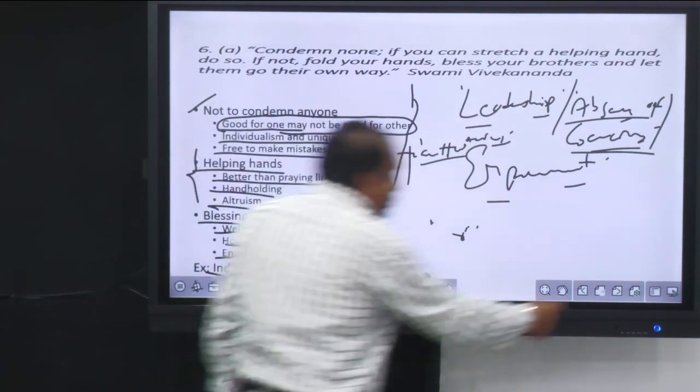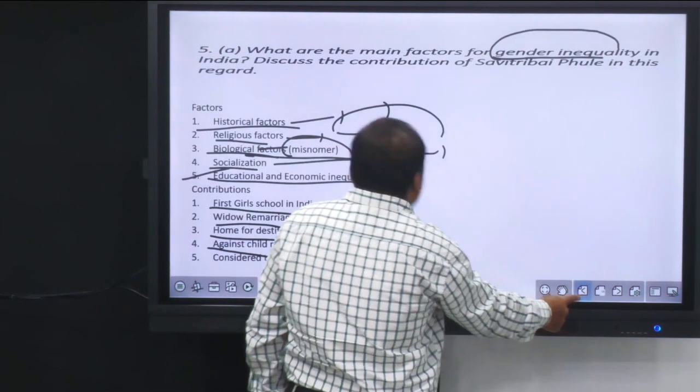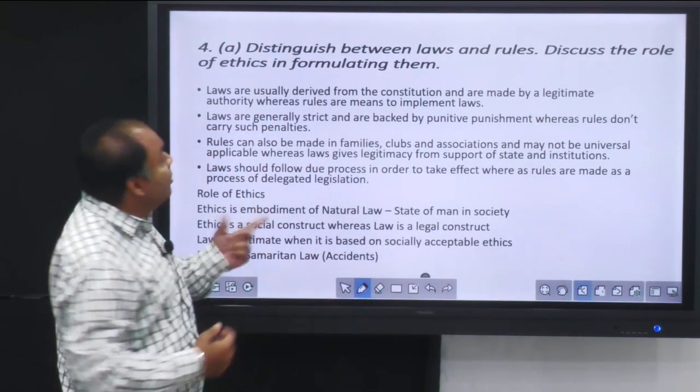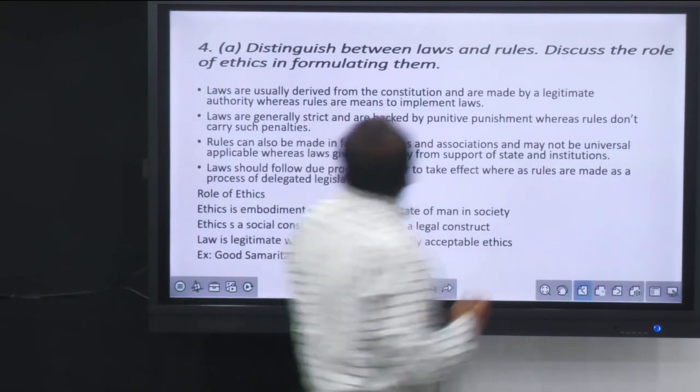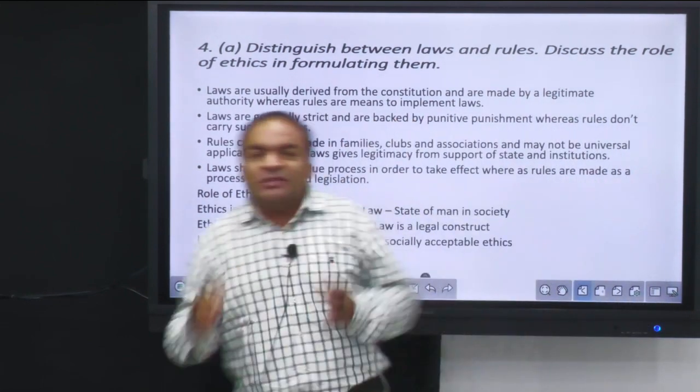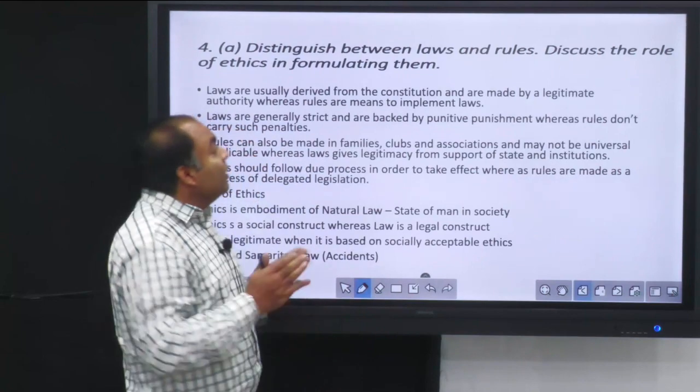So today we'll be going to question number 4A. The 4A question asks: differentiate between laws and rules, and discuss the role of ethics in formulating them. So first of all, let's understand what is ethics, what is law, and what are rules.